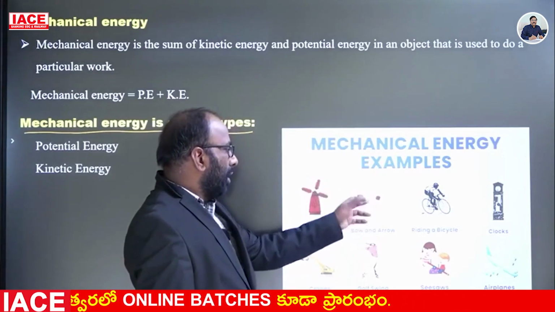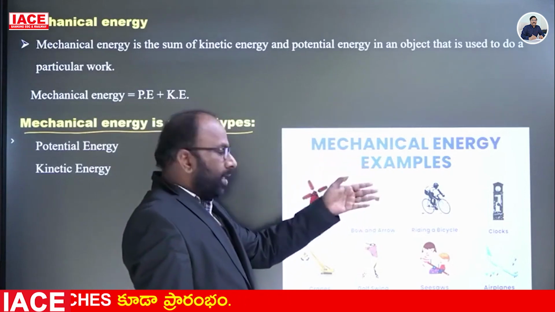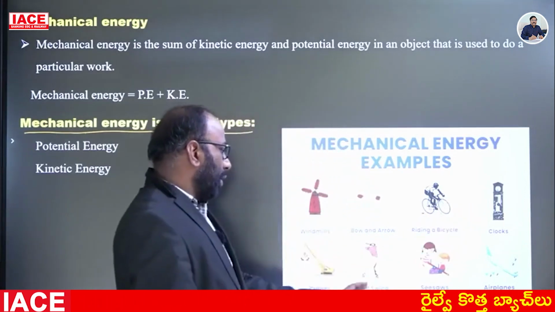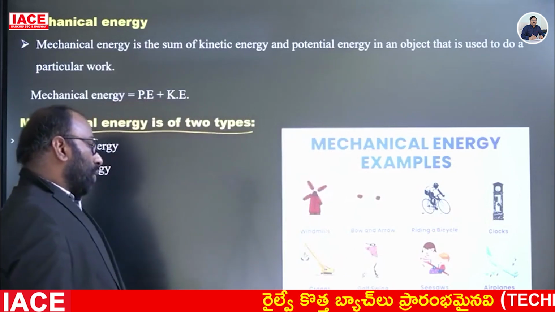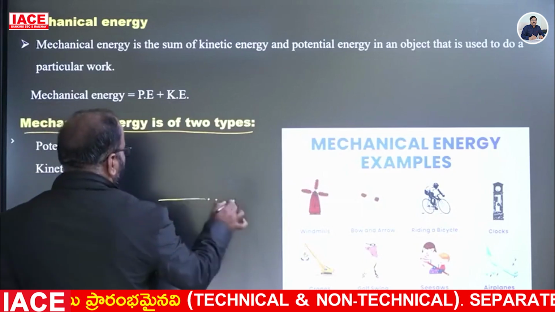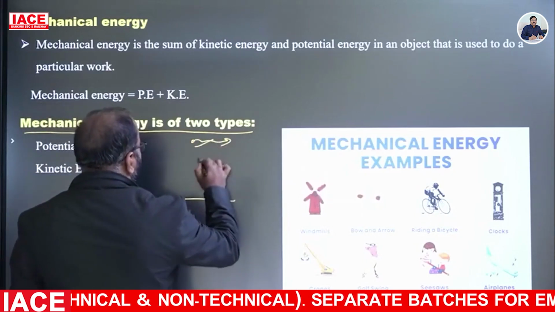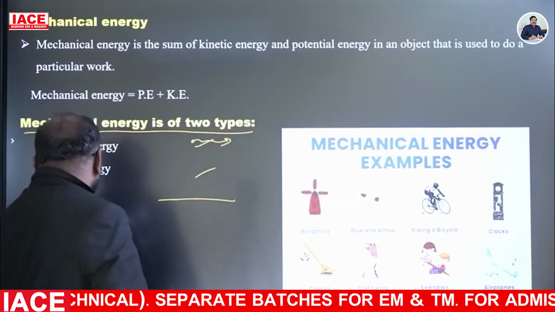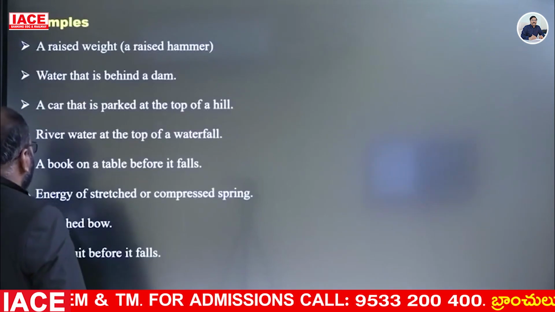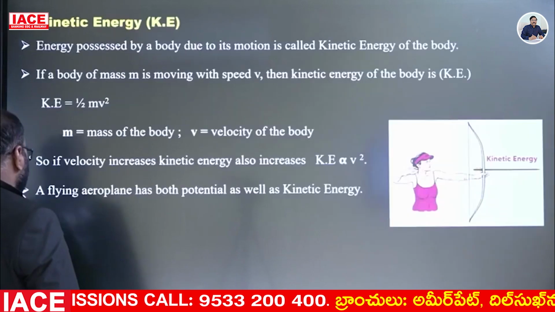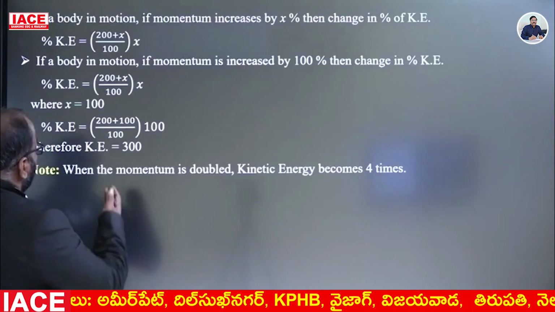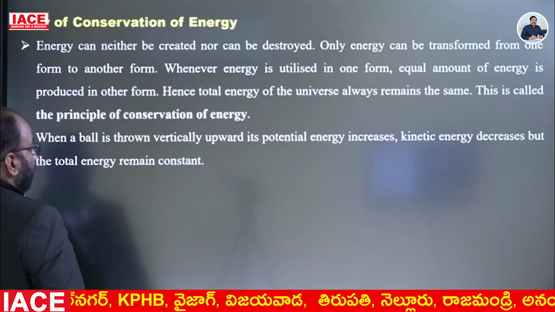Riding a bicycle, clocks, aeroplane, seesaws, golf, swing, cranes, everything that is at a certain height and in motion has mechanical energy. This is potential energy, already discussed. These are examples. Kinetic energy, yes, already discussed these things.